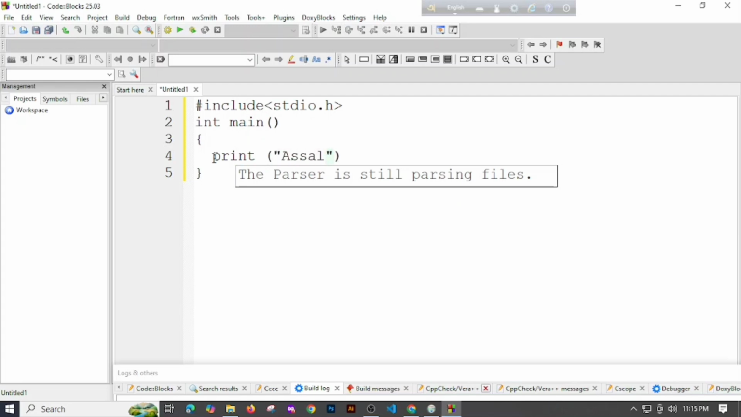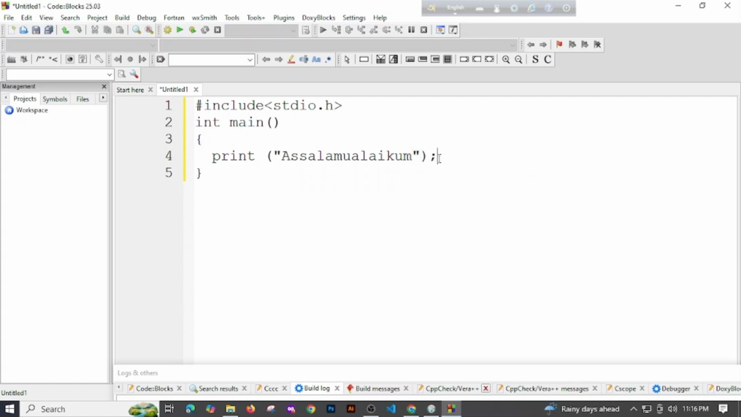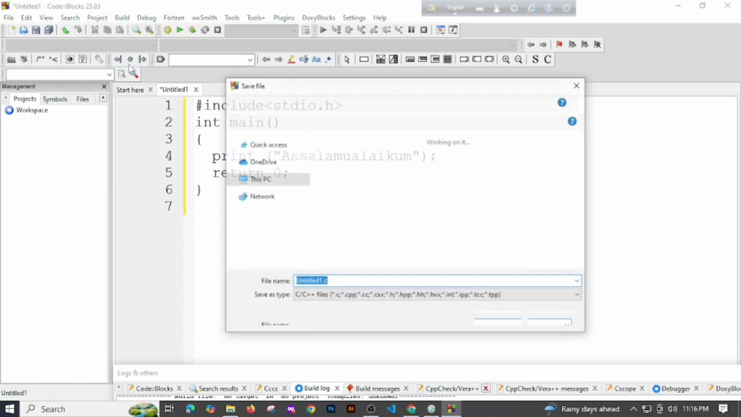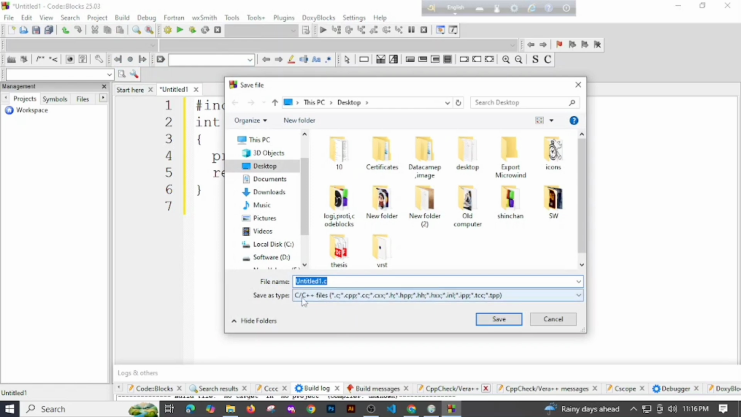Okay, and then semicolon at the end of the line, and again enter, return 0, and also semicolon at the end of the line. Okay, in the second bracket, in every end of the line we will just give the semicolon. Okay, now we will just save it. As it's C programming, that's why .c.